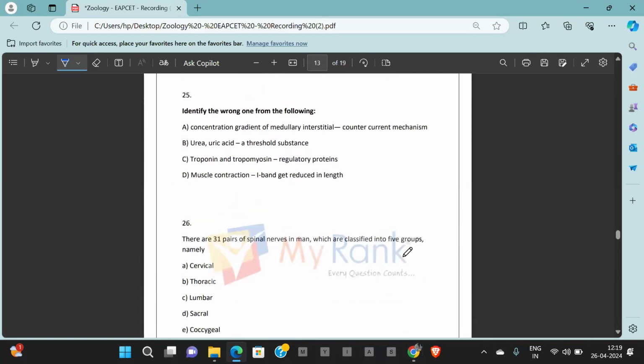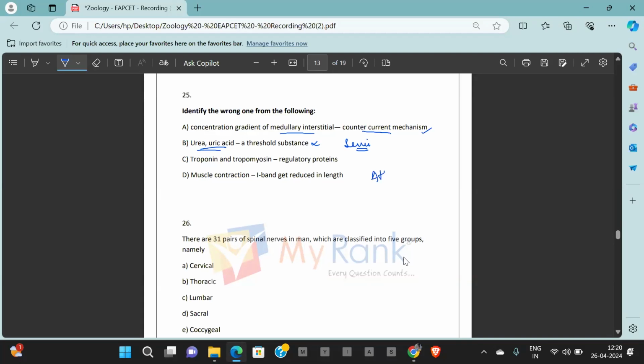Question number 25. Identify the wrong one from the following. That means we have to find out the incorrect statements. Concentration gradient of medullary interstitium is maintained by counter current mechanism. True. Urea and uric acid are A threshold substances. No, it is incorrect. A threshold means they are not absorbed into the body at any cost. That is what we mean by A threshold. But urea and uric acid are semi threshold. That means under situations where it is needed, little amounts of it are reabsorbed.